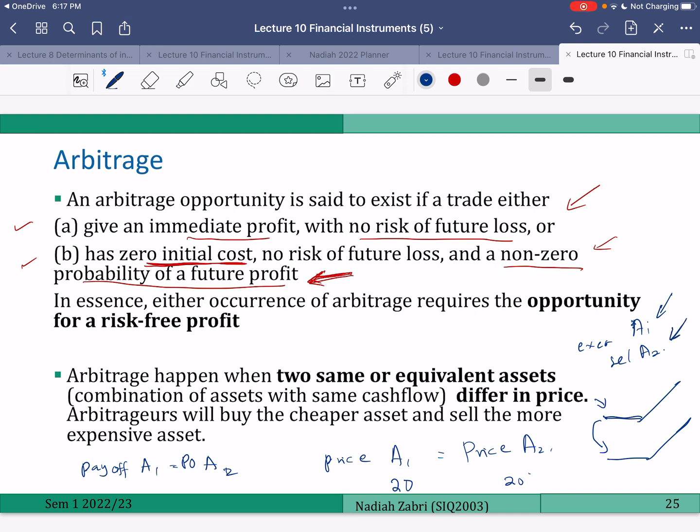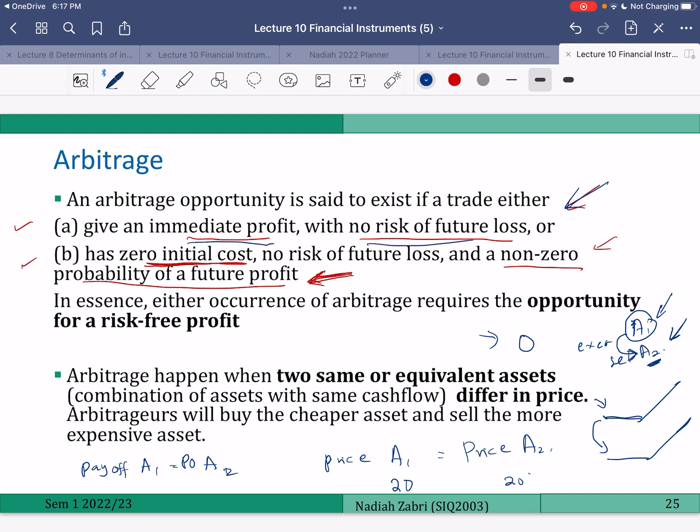So the income from here will fully offset the liability for this one. So there's no risk at all, but at the initial time, he will get an immediate profit. So this is an example of scenario A, where you get immediate profit with no risk of future loss.